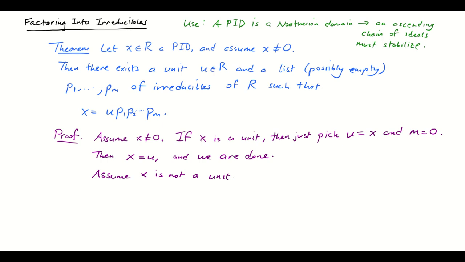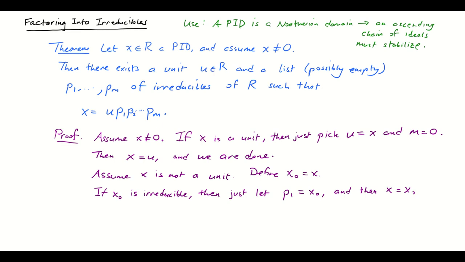So the first thing I'm going to do, because this is going to be an iterative process, is define x naught to equal x. And I'm just going to comment here, if x naught is itself irreducible, then we're pretty much done. Then just let P1 equal x naught, and then we have x equals x naught equals P1. That is a product of irreducibles, and we're done. So in this case, we're done.